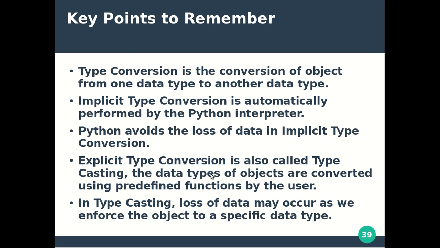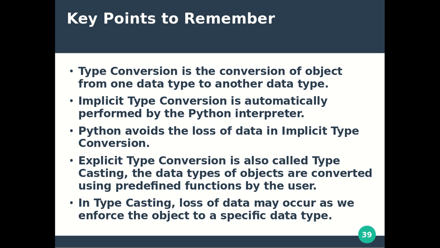Then there are these key points to remember. Basically it's the difference between implicit and explicit type conversion. In implicit type conversion, Python avoids the loss of data because it automatically gets converted without user involvement. In explicit type conversion, there may be chances of loss of data because the user is forcefully changing the data type of an object. Because user involvement is there, there are more chances of data loss.